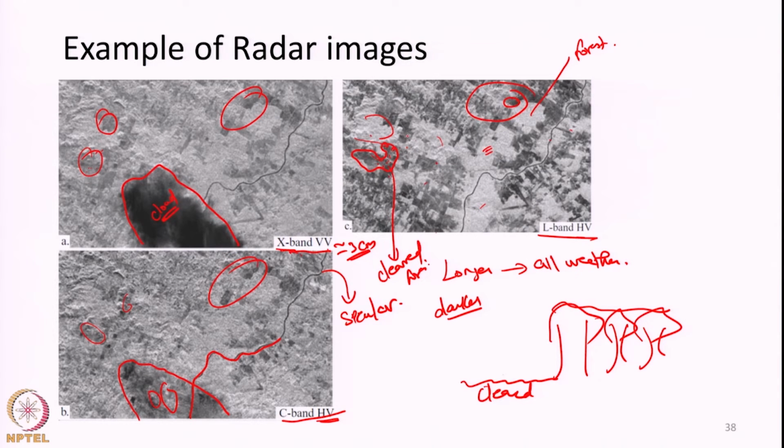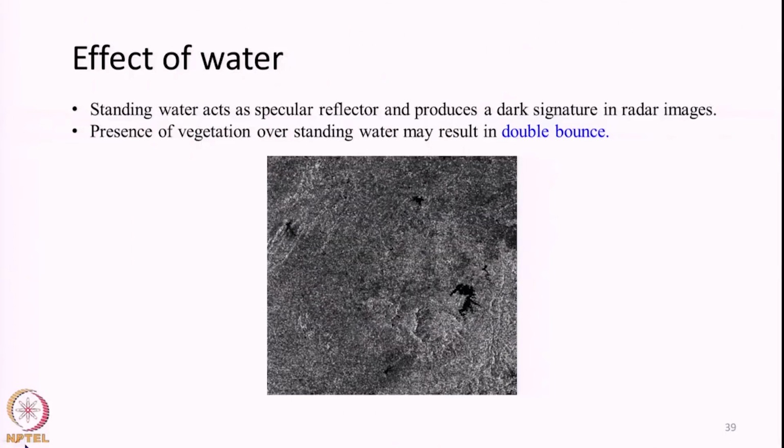And also if we have a look at the images again, you can see the L band image is kind of a cross polarized, HV polarized image. So, it may contain not only information about the canopy, but also information about the volume scattering elements present below the canopy. This slide again reinforces the effect of water on the radar image. As I already told you, water bodies may appear completely dark in radar images because of the highly specular reflection nature of water, and the presence of vegetation over standing water may result in double bounce, leading to a very bright signal stored in the radar image.